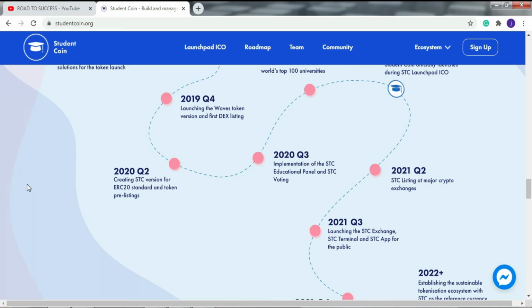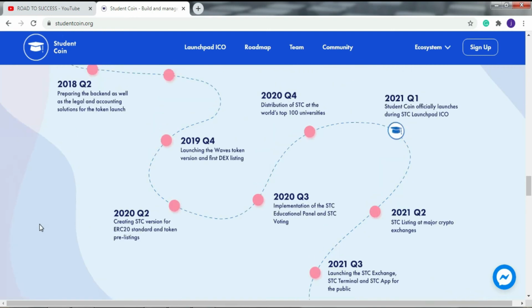Then third quarter of 2020, implementation of the STC educational panel and STC voting. After that, fourth quarter of 2020, distribution of STC to the world's top 100 universities. Then first quarter of 2021, Student Coin officially launched during the STC launchpad ICO. Then second quarter of 2021, STC listing at major crypto exchanges.